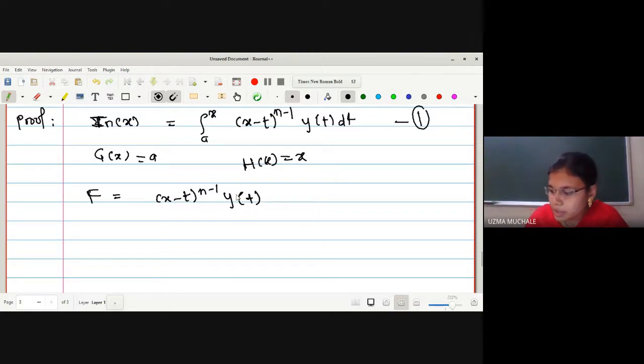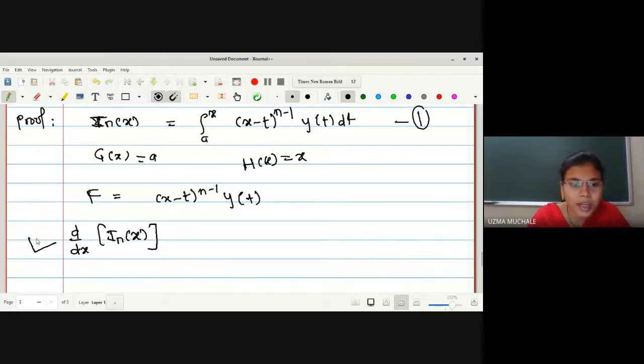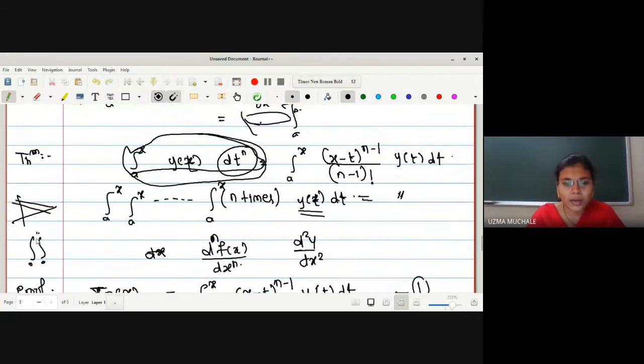Now we will use Leibniz rule for the differentiation of this term, d by dx of I_n of x. Later on, you will understand why we have found the derivative, because we can't do anything here. We cannot find out the multiple integration. That is our job, right? We have to convert multiple integration to single integration. So that's why we have renamed this as I_n of x.